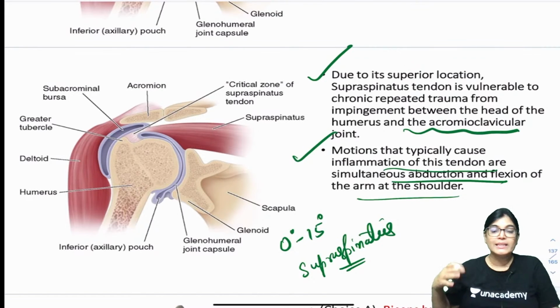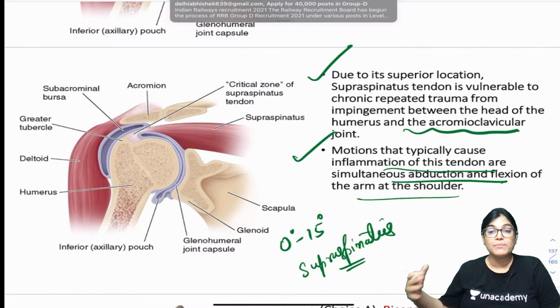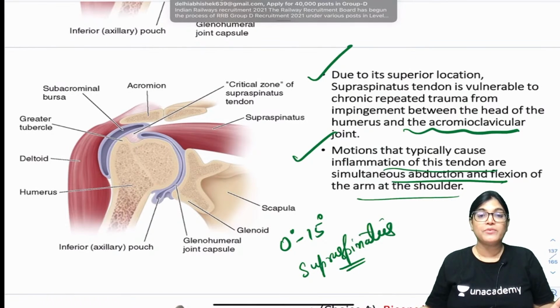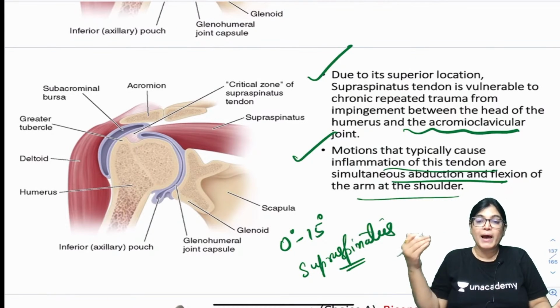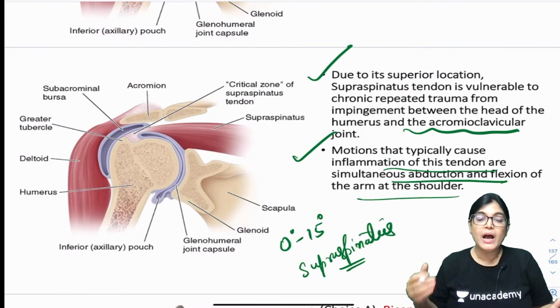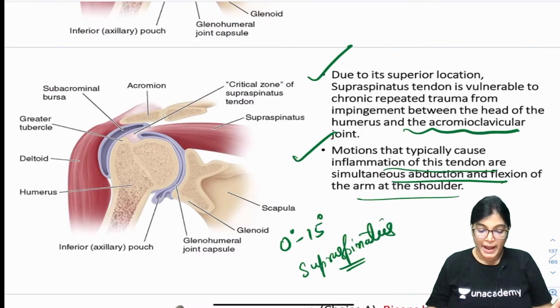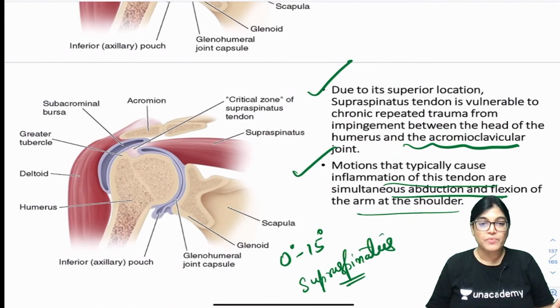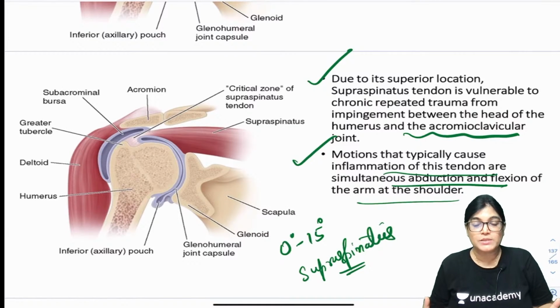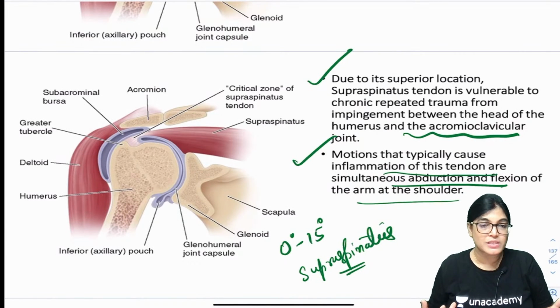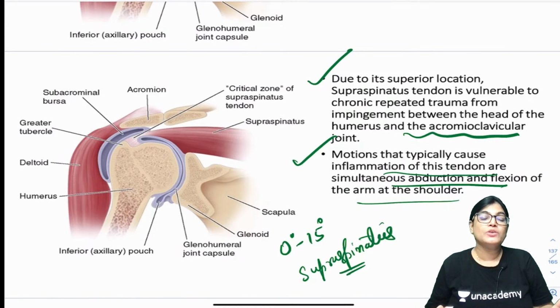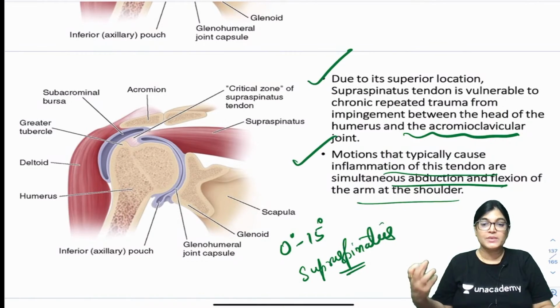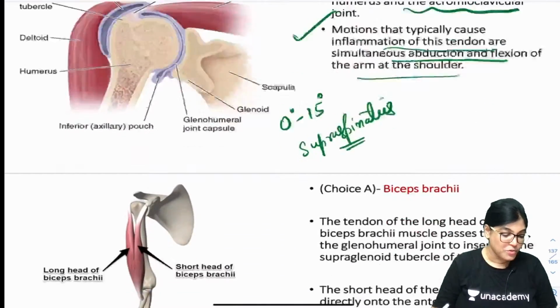In the patient, the maneuver was done with the help of the examining physician. But initiation by itself the patient finds very difficult to do, and it leads to a very painful condition. That is the reason supraspinatus is the correct answer: loss of abduction, the maneuver caused pain in the supraspinatus muscle, initiation of abduction is painful, and the location was below the acromial process. That means it gets compressed below due to the subacromial bursitis, inflammation of the subacromial bursa.